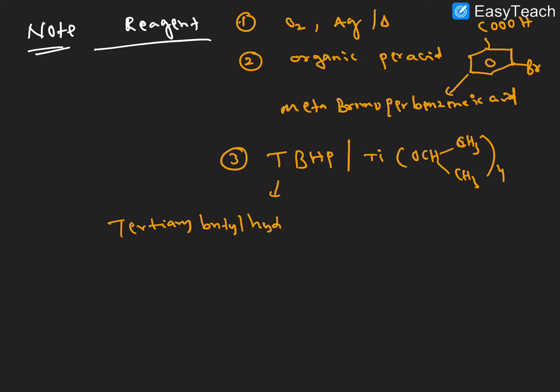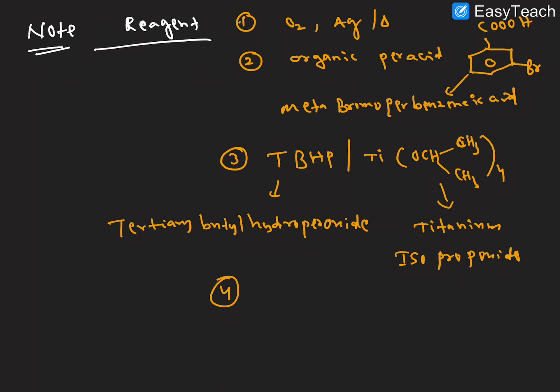Tertiary butyl hydroperoxide. And what is the name of this one? Titanium isopropoxide. So by using these two we can get the peroxide.